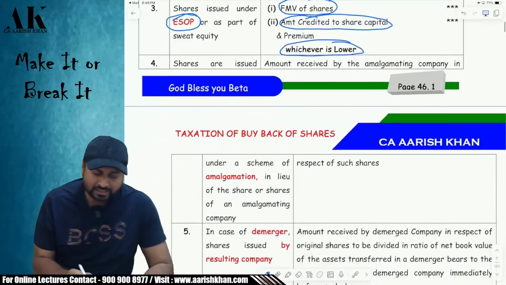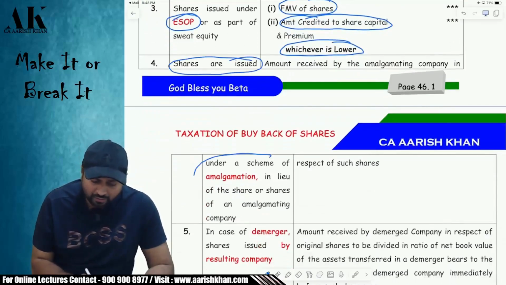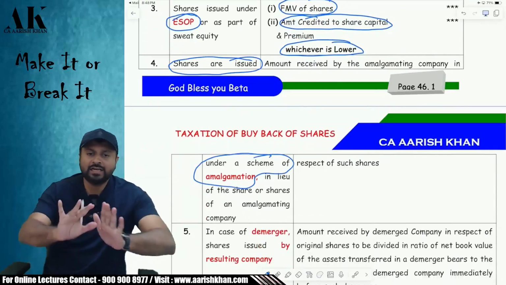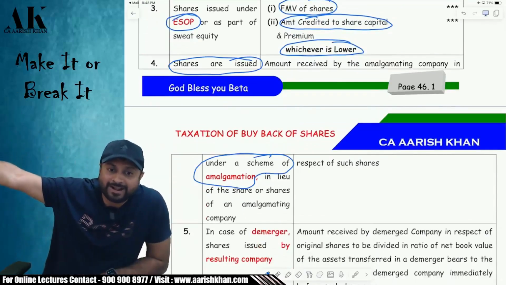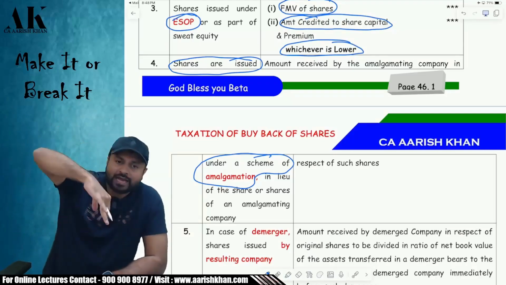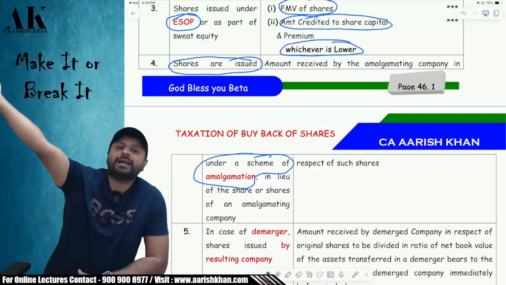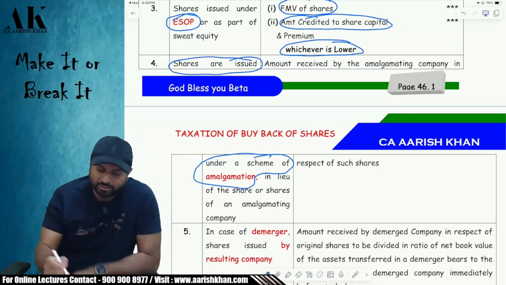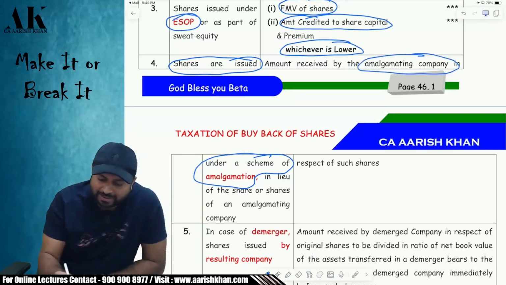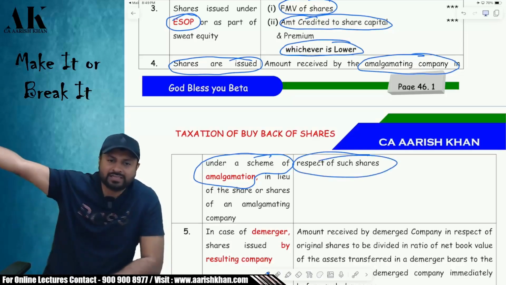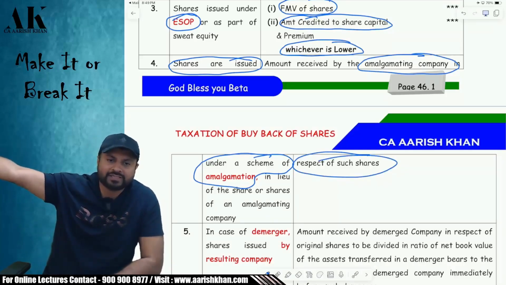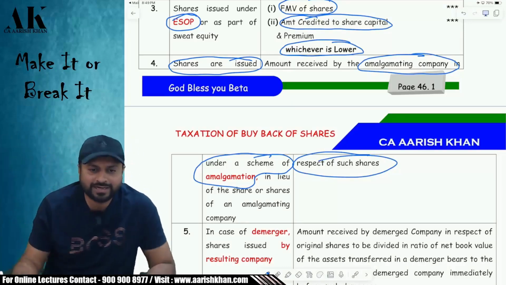Okay. Next one. Suppose you have received the shares in lieu of an amalgamation. Listen. You are a shareholder of the amalgamating company. Then amalgamation happened. So you got the shares of which company? The amalgamated company. And then buyback happened. So what will you take as value? You will take the value of the amalgamating company shares, because that is the share which you have purchased by paying the cost. So that will be the value taken for the purpose of determining the buyback.